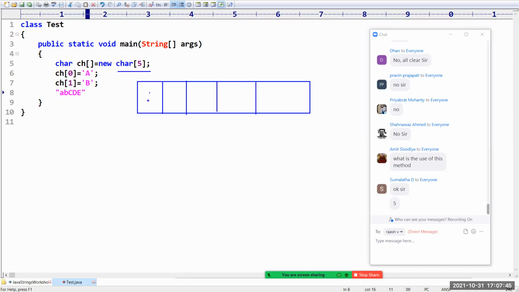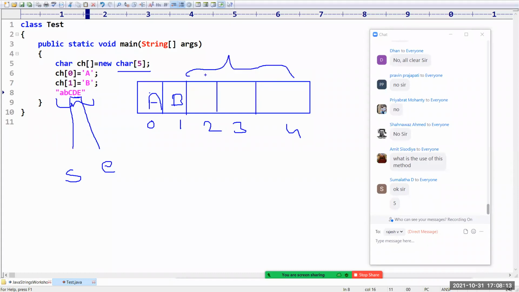So this is the 0th location, first location, second location, third location, fourth location. Already capital A is copied here and capital B is copied here. The remaining characters I want to get from this. From this I want to get CD, where the C location will become the source starting, and the E location will become the source ending location. And here we have to copy the content, right? So from this starting location, into this character array, we have to get.